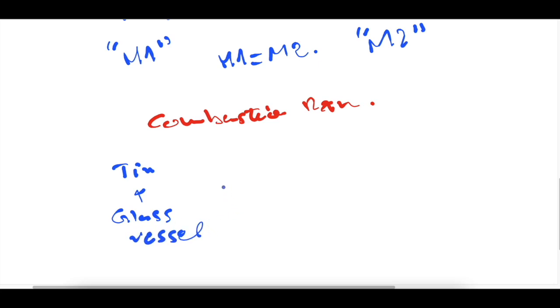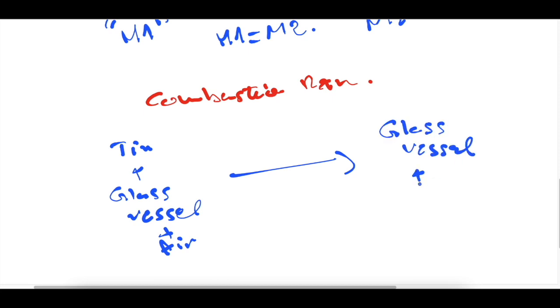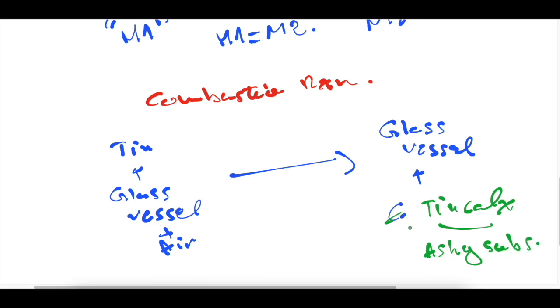After the chemical reaction, or the combustion of these beginning materials, we obtained also the glass vessel and calx of tin, or tin calx. It is an ashy substance, the result of the combustion of minerals or metal.